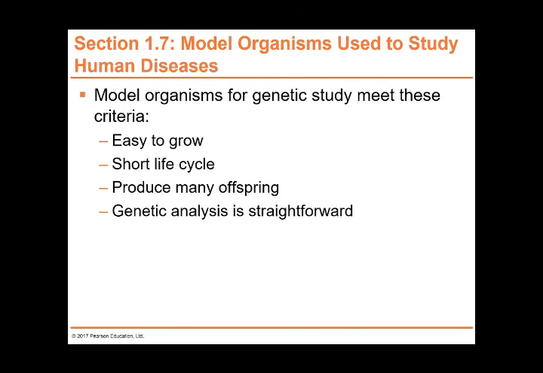Model organisms are organisms that we use so that they can be tested, and then we can extrapolate the test results to human beings. Model organisms must be easy to grow, have a short life cycle, produce many offspring, and genetic analysis must be straightforward, meaning they are not complicated.